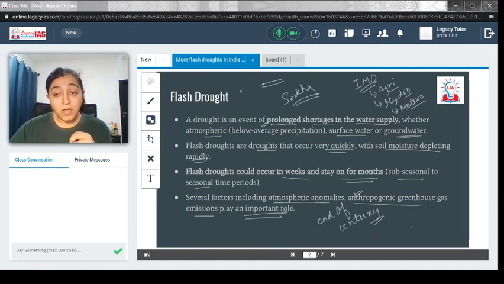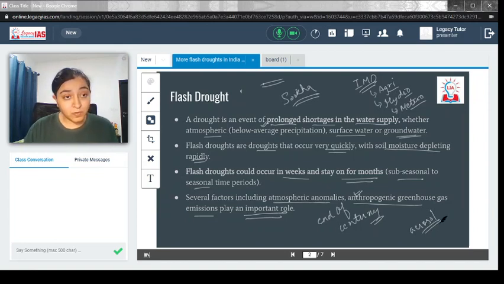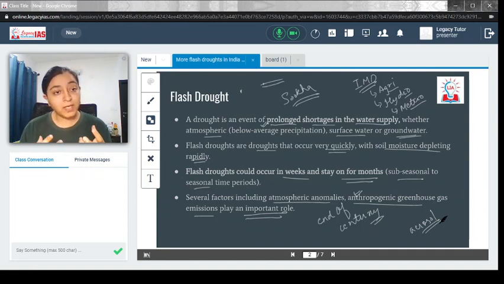You must know how clouds are formed. If the aerosols are not acting up, if the rainfall itself is not happening, and if there are adverse weather phenomena like El Nino and La Nina, all these things will have an effect on drought, and that could eventually lead to the formation of flash drought. So this is important.